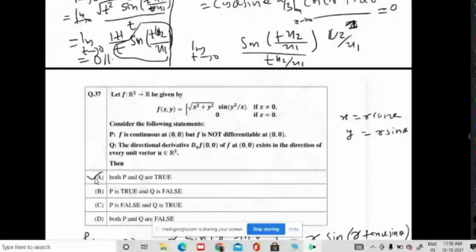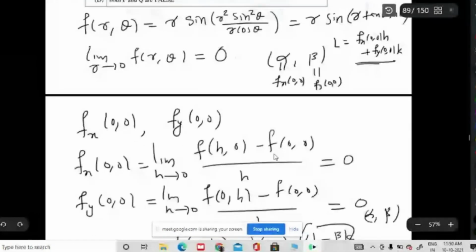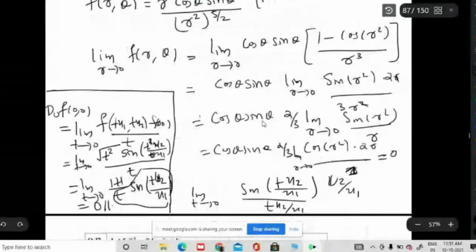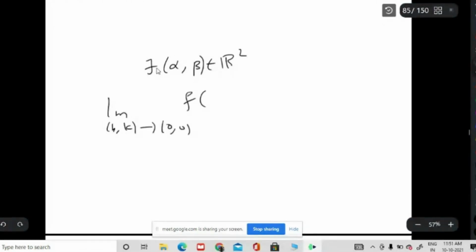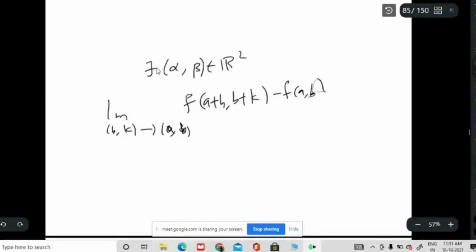What I did is, suppose f is differentiable. What does the definition say? f is differentiable means there exists some alpha, beta belonging to R2 such that this relation holds: limit h comma k tending to 0, 0 of f of a plus h, b plus k, minus f of a comma b, minus alpha h minus beta k, divided by square root of h square plus k square.